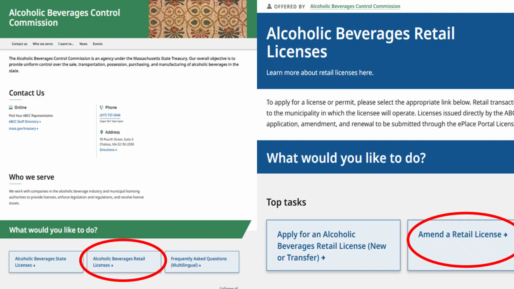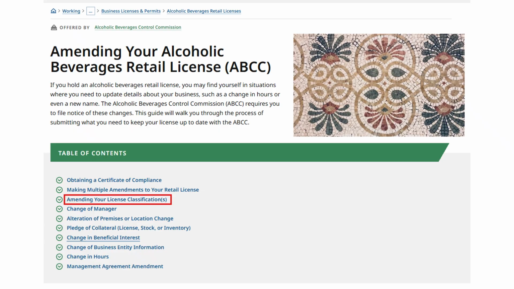To access the Change of Category Amendment application from the ABCC homepage, scroll to the What Would You Like to Do section and click Alcoholic Beverages Retail Licenses. You will then be directed to the Retail Licenses page. Under Top Tasks, click Amend a Retail License. The Amend a Retail License page includes the table of contents with all the amendments you can make to your license.